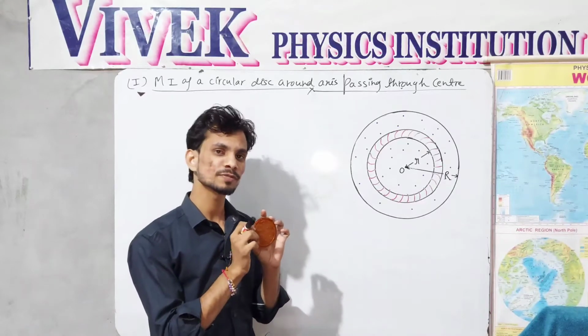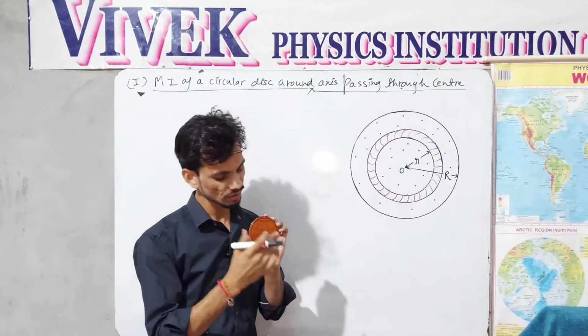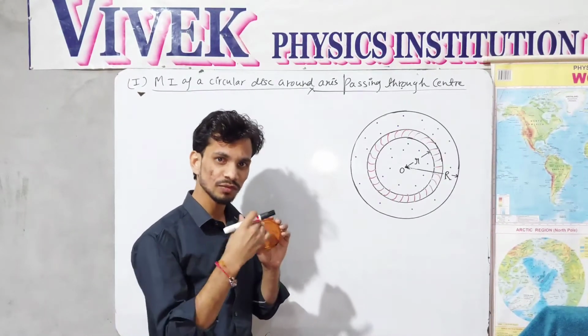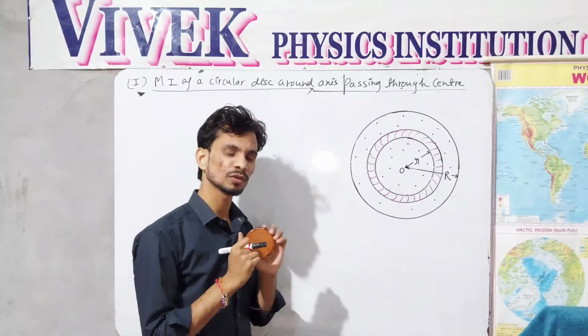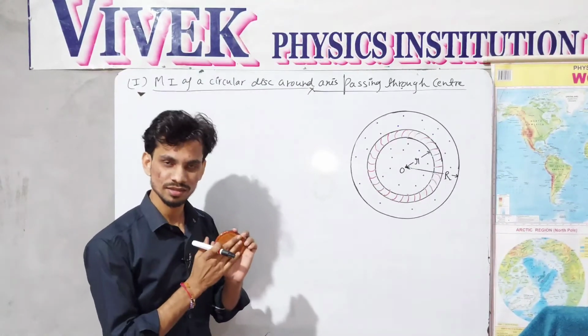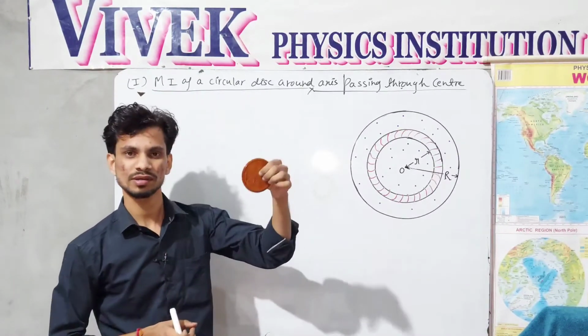In the circular ring the area enclosed by the circumference is hollow, but in the circular disc the area just has some matter. So this is a circular disc.